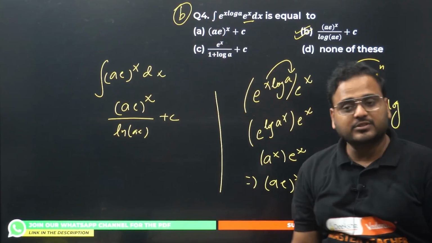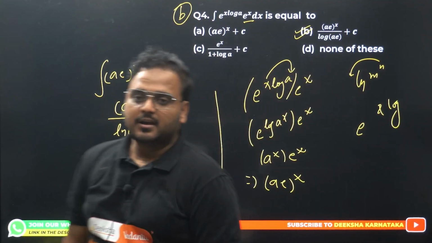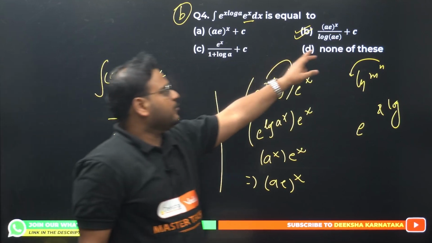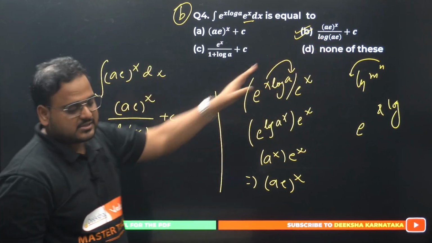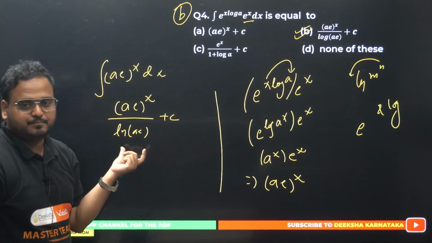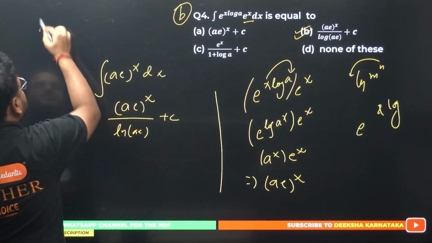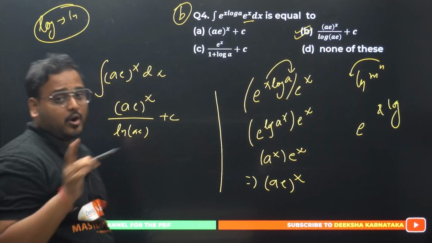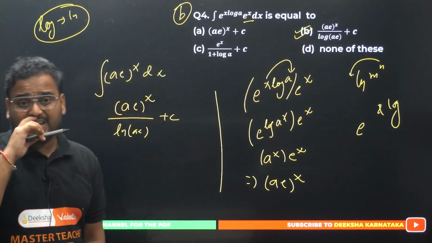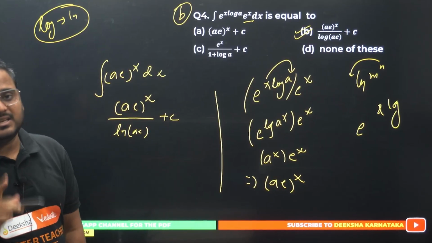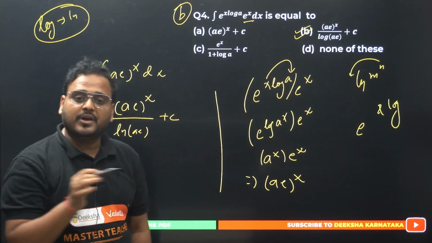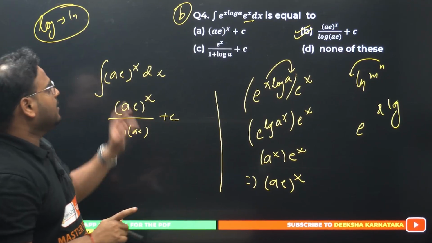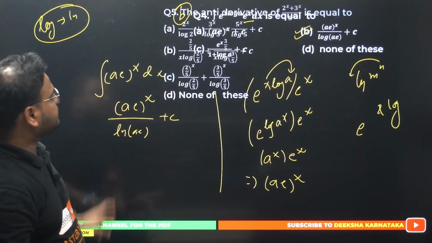Over here in your syllabus, whether it is PU2 or CET, they mention log but they mean ln only. If nothing is written over here, it means the base is e itself always. That's why I've taken ln directly. Got it? So in your syllabus, understand that log and ln are exactly the same, but they are not. Log means with the base 10, ln means with the base e. But in this case, in your syllabus, if nothing is written, it means log with the base e. Okay, clearly. Question number 4, option B is right.